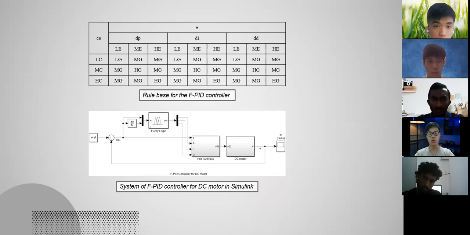So the performance of the controller can be observed and analyzed using the scope. So that's about it for my part. I'd like to pass to the next speaker, Yeong. Thank you.